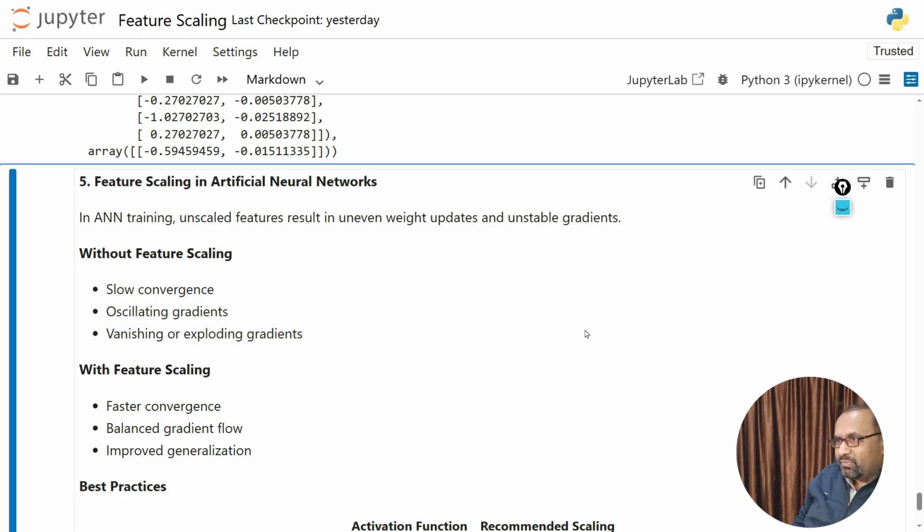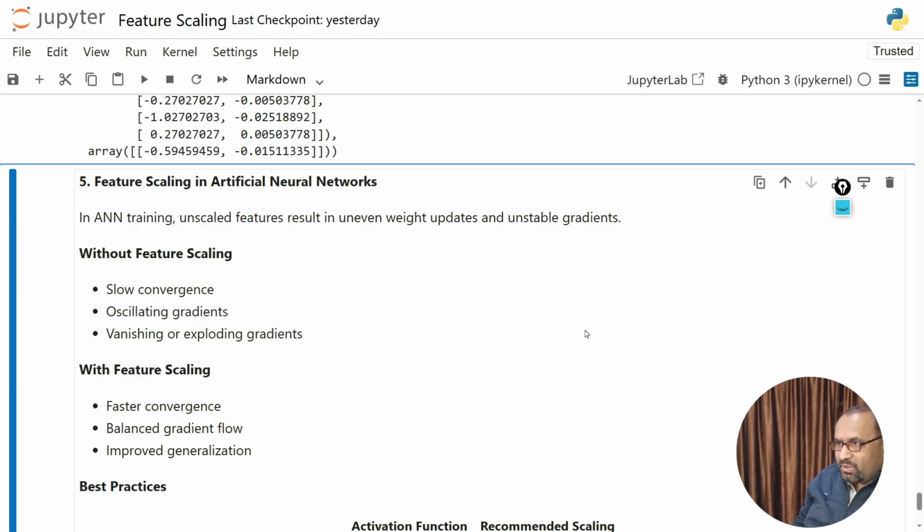And the third one is the most dangerous problem, vanishing or exploding gradients. Some gradients become extremely small and stop learning. Some gradients become extremely large and break learning. This problem is very common in deep neural networks when input features are not scaled. With feature scaling, we now come to the conclusion. Okay. So now let us see what happens when we apply proper feature scaling before training an artificial neural network.